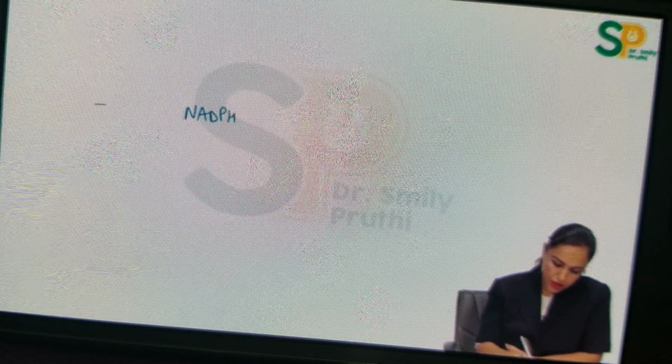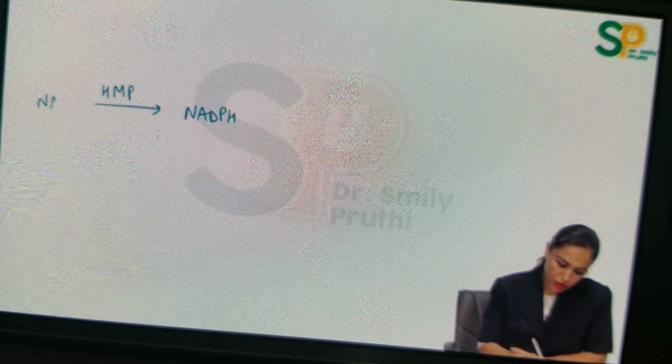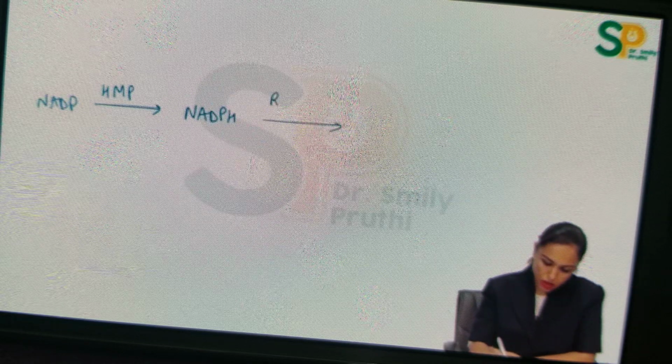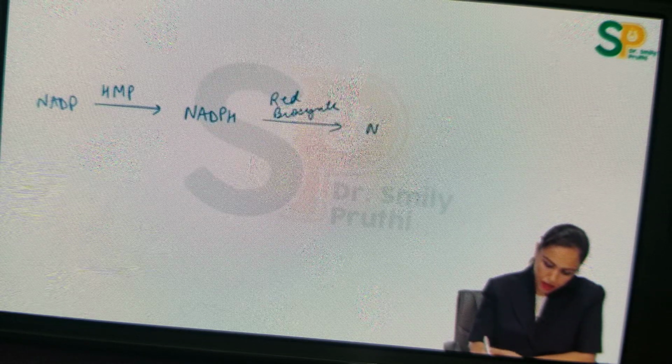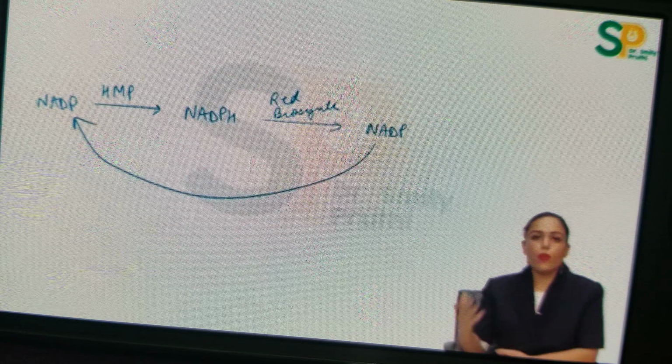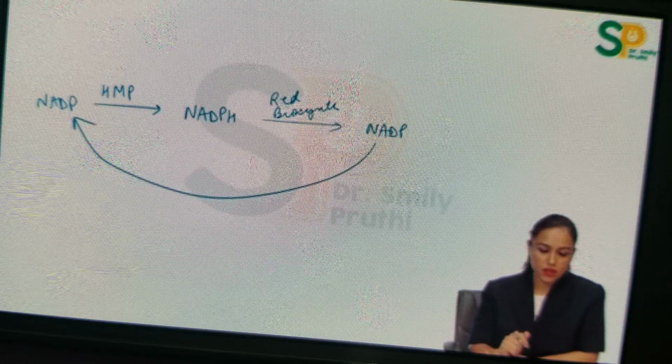So can I say NADPH is produced from HMP? So HMP will convert NADP to NADPH. Now this NADPH is used in reductive biosynthesis pathways, making again NADP, and this NADP will be again used by HMP forming NADPH. So like this, the NADPH cycle will be occurring in cells.